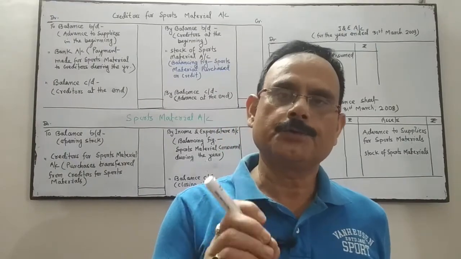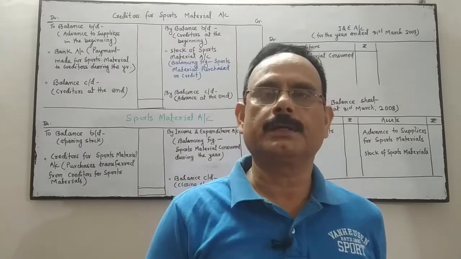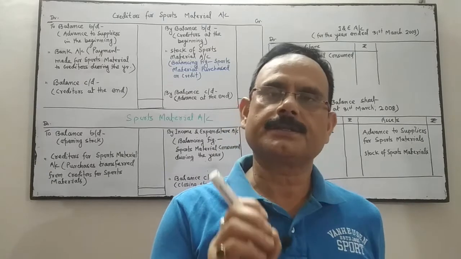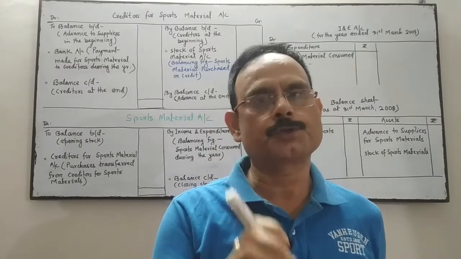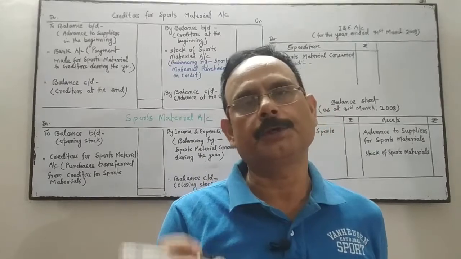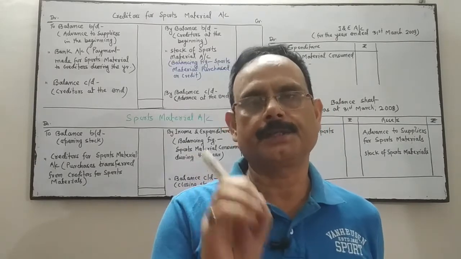Now I'm going to focus on one particular item, that is sports material. Today's discussion is related to sports material consumption and how this sports material will be reflected in the balance sheet.